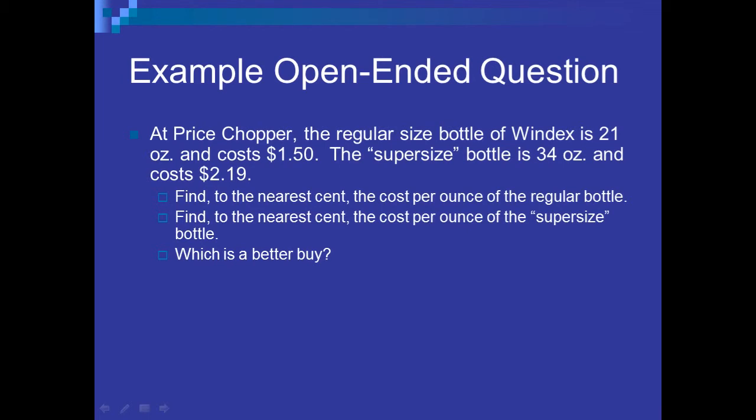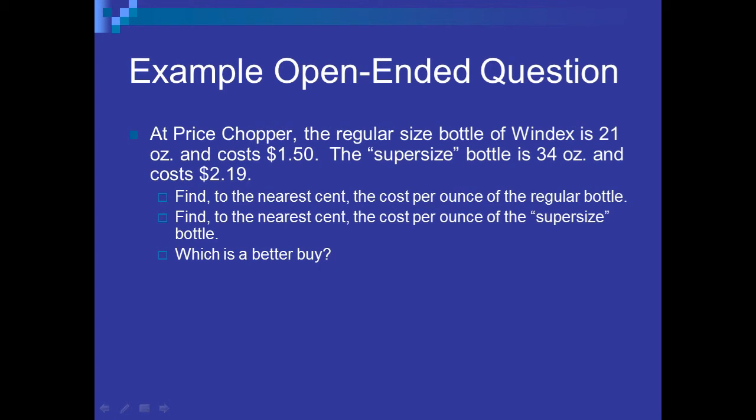What we'll do here is look at the problem. Price Chopper sells the regular bottle of Windex for 21 ounces for $1.50. The supersized bottle is 34 ounces for $2.19. So let's find to the nearest cent the unit price or the cost per ounce of the regular bottle, find it for the supersized bottle, and figure out which one is the better buy.